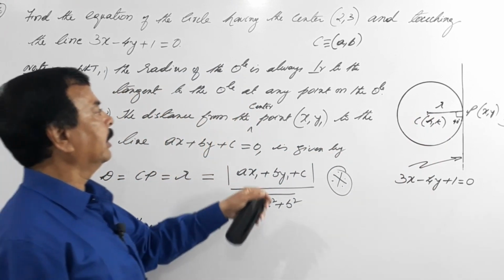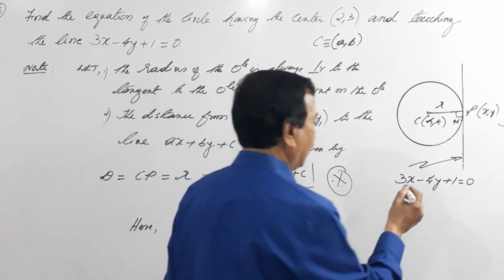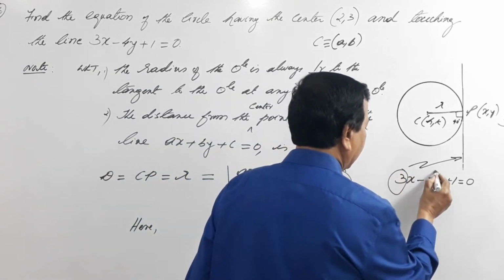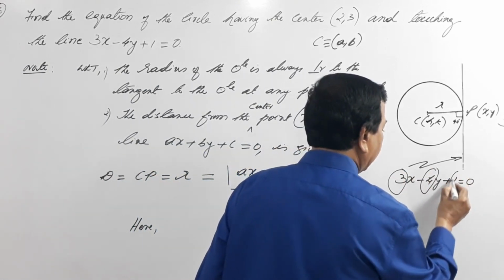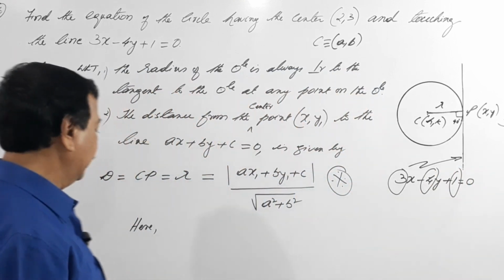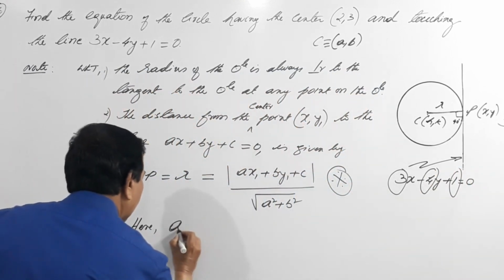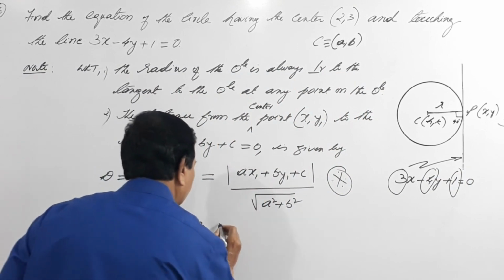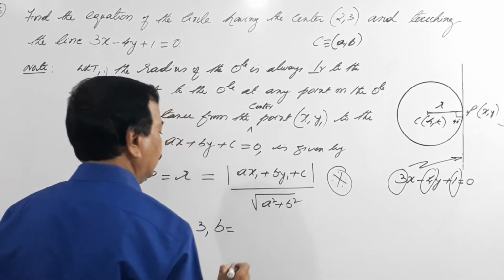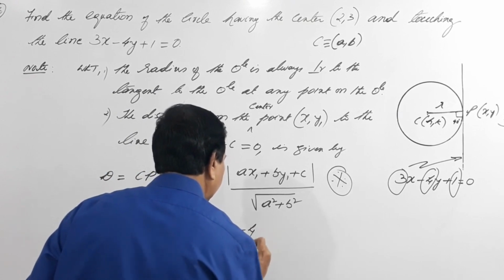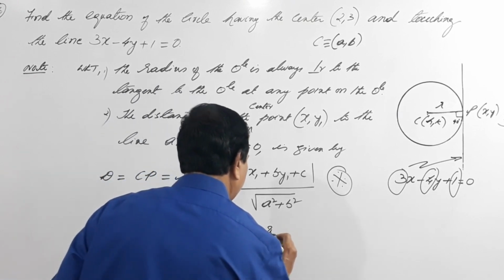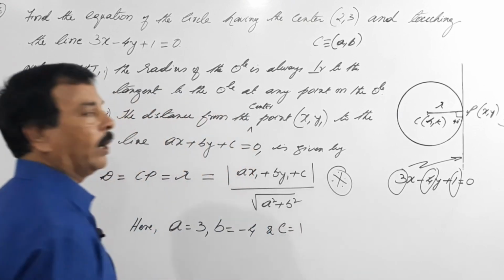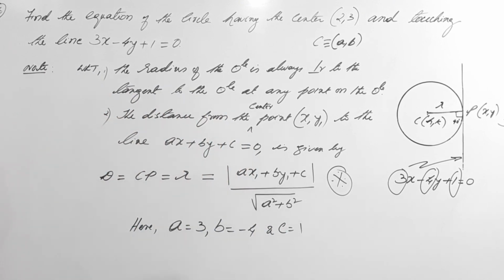Here what is A? This part is known as A, this is B, and this is our C. Here A equals 3, B equals minus 4, and C equals 1. Done.